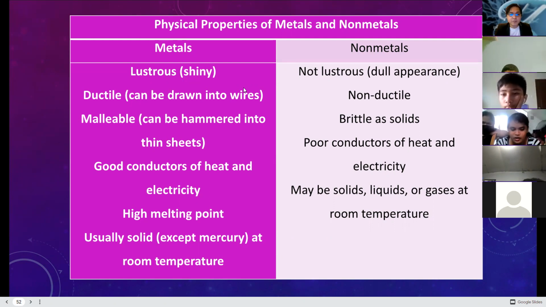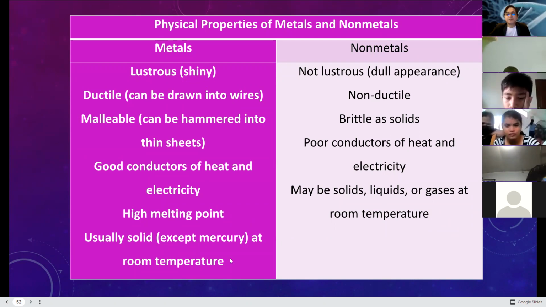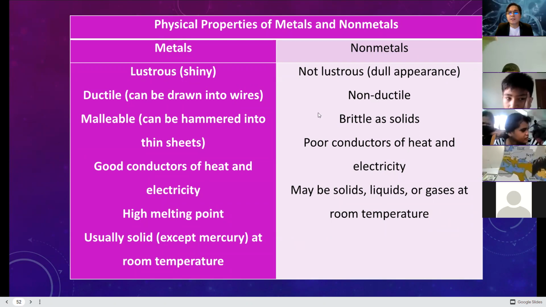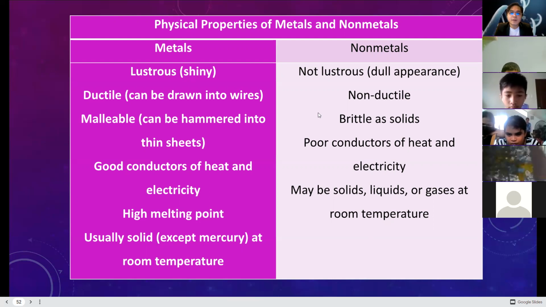High melting point, usually solid at room temperature except mercury, because mercury is the only liquid metal. How about non-metals? Non-metals are non-lustrous, meaning a dull appearance, non-ductile, cannot be drawn into wire, brittle as solids, poor conductors of heat and electricity, and may be solids, liquids, or gases at room temperature.